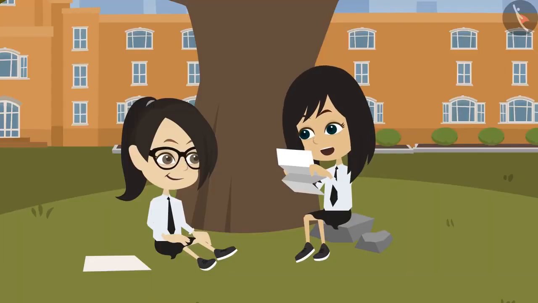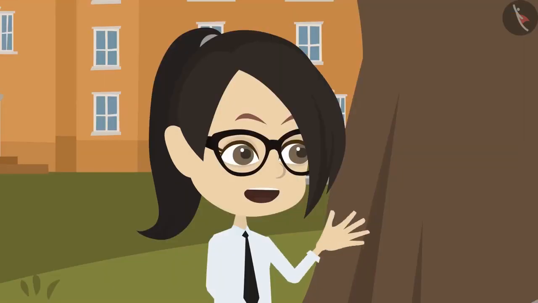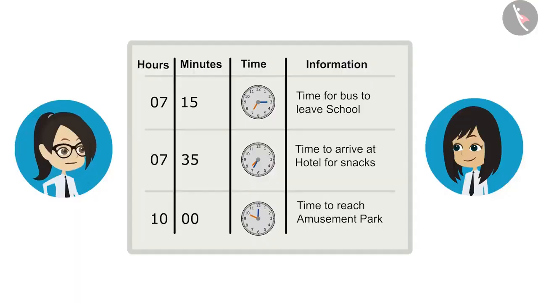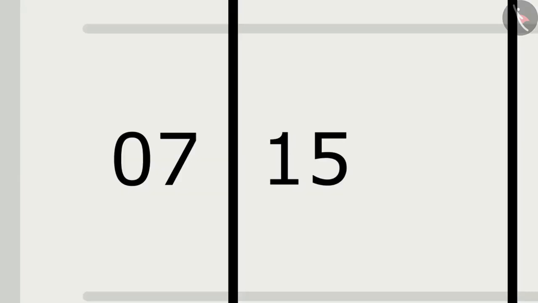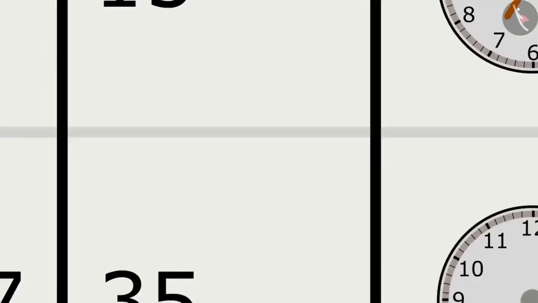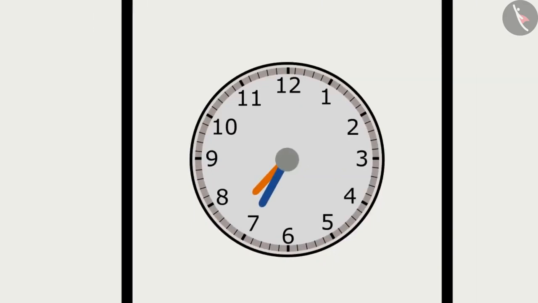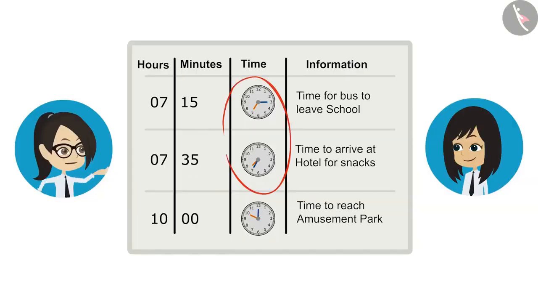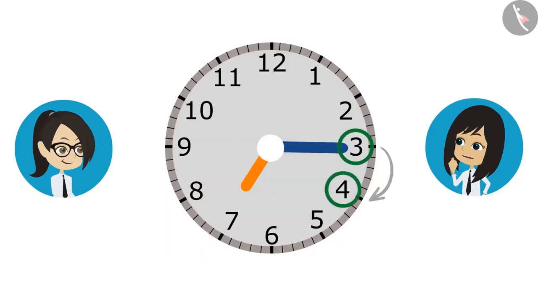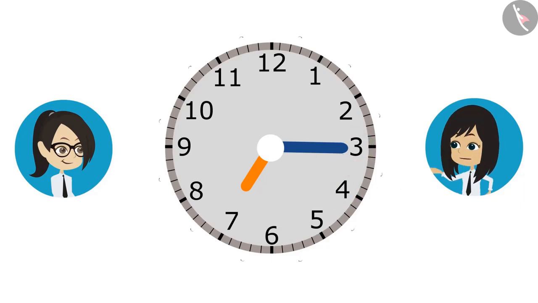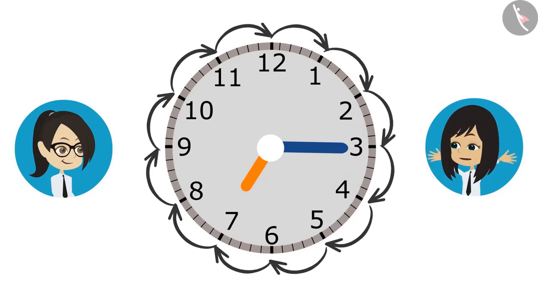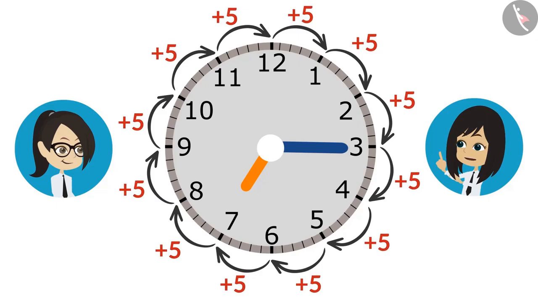Now Neha, first we have to see how much time our bus will take to reach from the school to the hotel. Look at the minute hand when the time is 15 minutes past 7 o'clock, then the minute hand is at 3, and when it is 35 minutes past 7 o'clock, then the minute hand is at 7. We only have to find the difference between minutes now. The difference from one number to another number is 5 minutes. This means that while going from one number to another number, we keep adding 5.